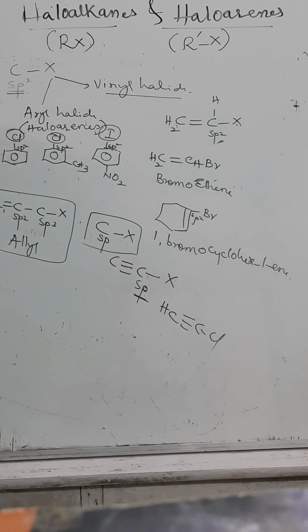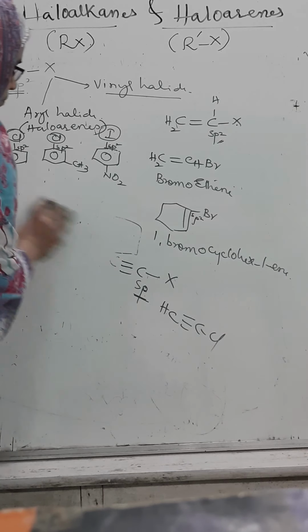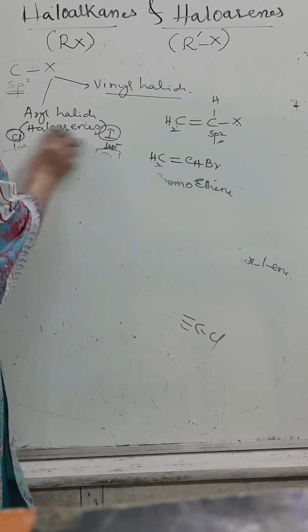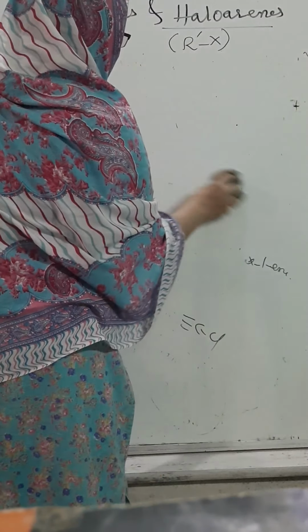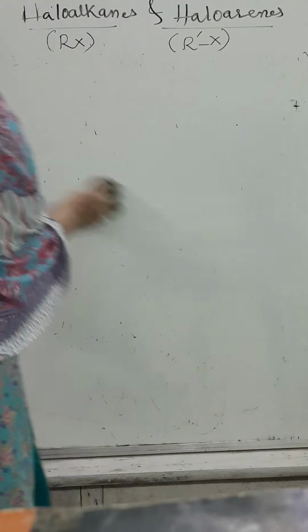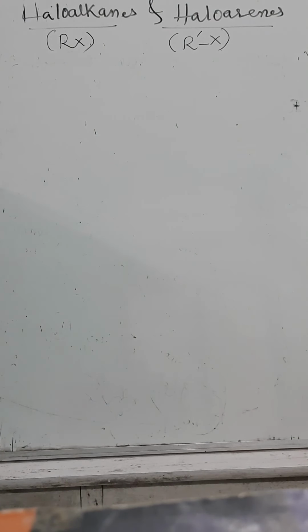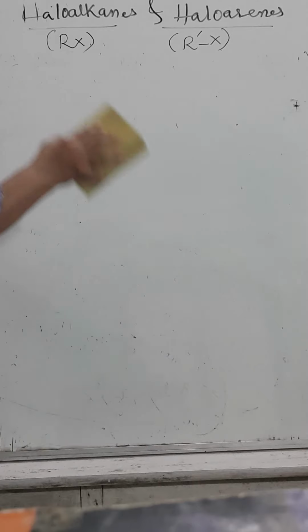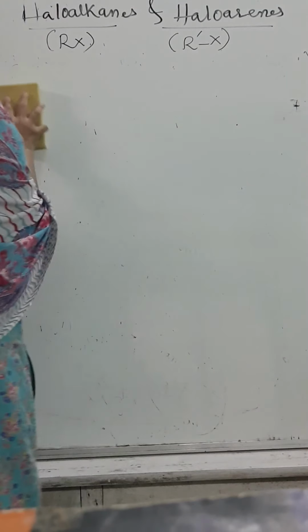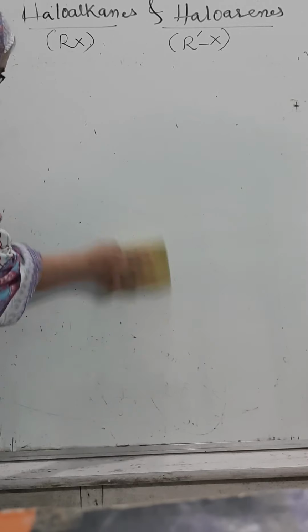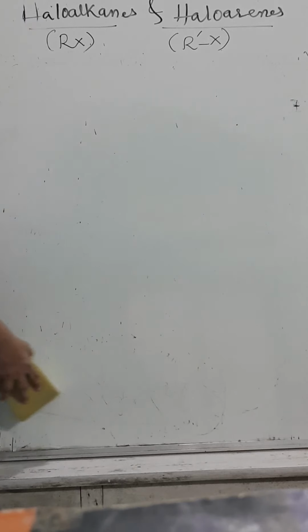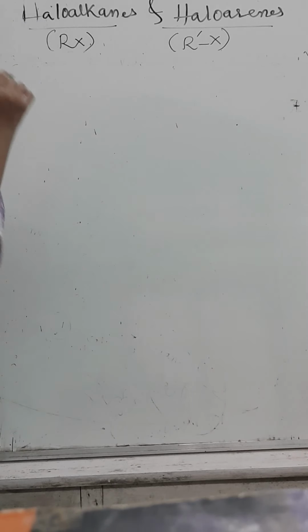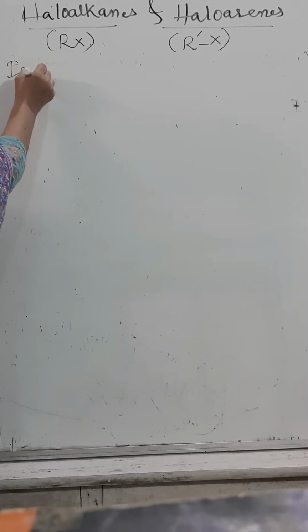Let us move to the next part of the topic, related to isomerism. Write the next bit of our topic, isomerism. Every topic, maybe the first topic, maybe the last topic, one thing is common, and that is isomerism. Whenever you discuss any functional group, after the introduction, we need to go for isomerism. So let us move to isomerism.